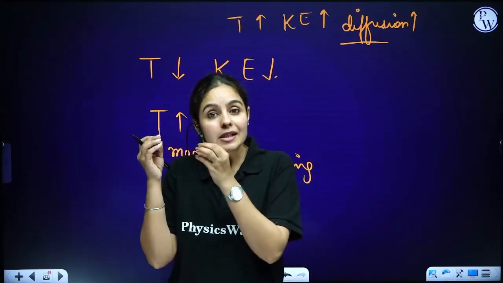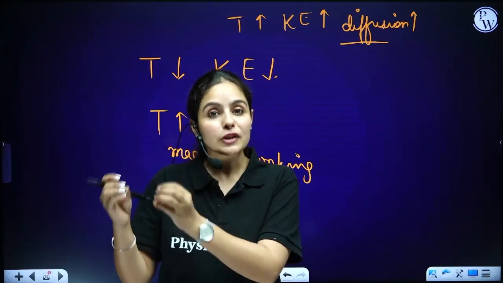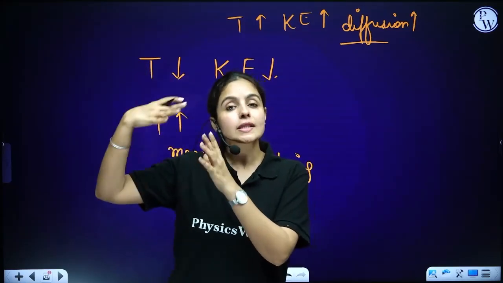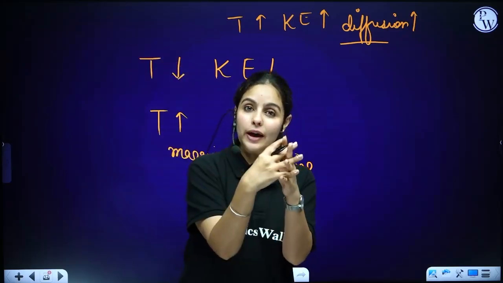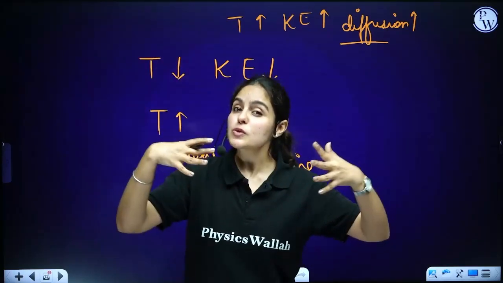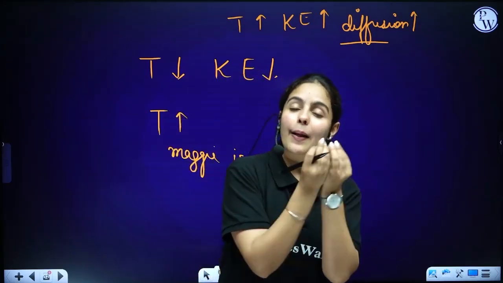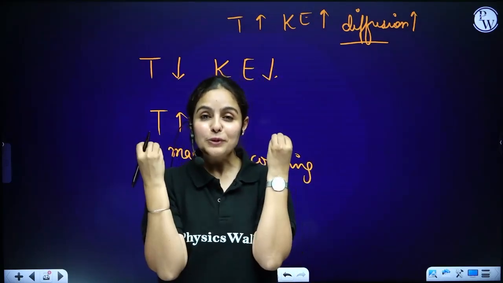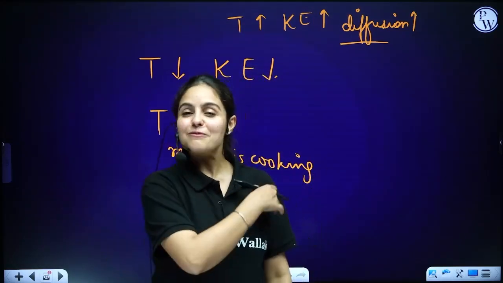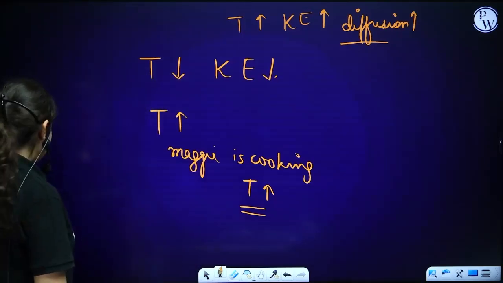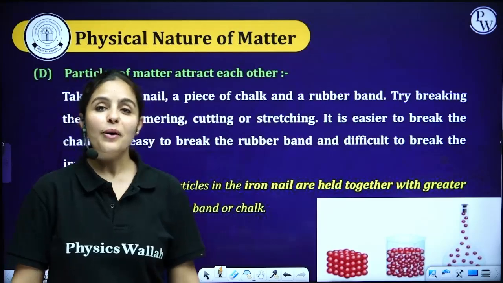How? Because the incense stick has been heated, so particles of the incense stick, as temperature increases, kinetic energy increases, and those particles move into the air and get diffused. Diffuse means intermix with the air particles, travel to your nose, and this is how you can smell that beautiful fragrance of the incense stick. Clear, boss? Give me a thumbs up in the chat box. So these are some good examples you can even quote in your exams as well.